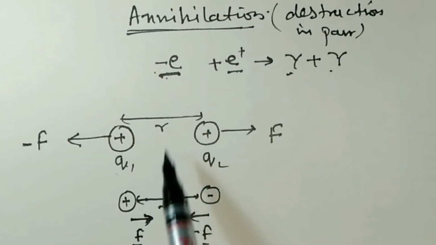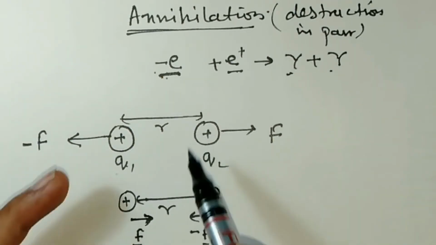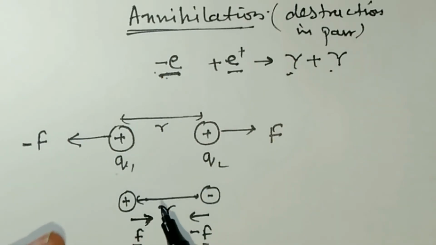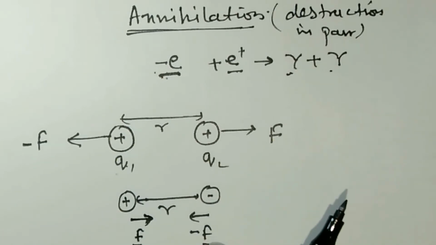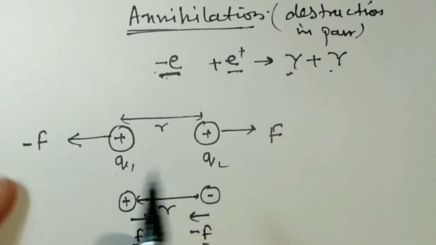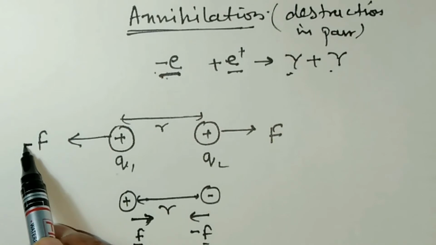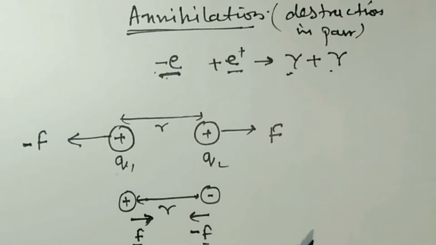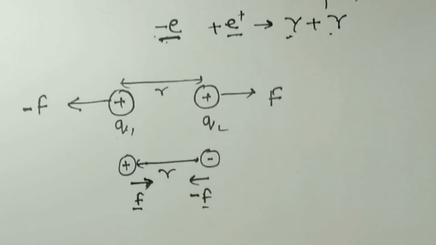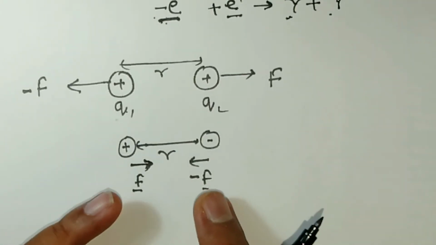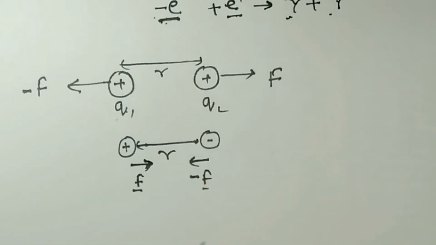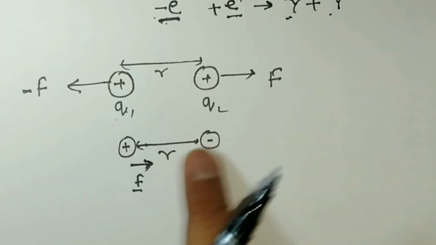In all these situations, the force acting on one particle is equal in magnitude to the force acting on the other particle, but has the opposite direction. Both forces are equal, but they have opposite directions. For opposite direction we use a negative sign, but the value of the forces is equal. This is very important. The forces in magnitude are equal, but in direction they are opposite, whether it is repulsion or attraction.